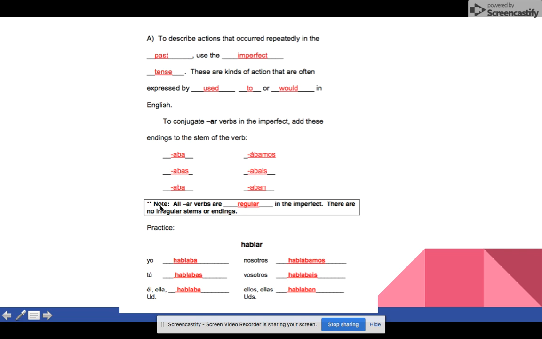And then note here in this box, all AR verbs are regular in the imperfect. So they are not irregular. There's no irregular stems or endings. That means every single one, even stem changing verbs, will have these endings. Let's take a look at the example, hablar. On your copy of the notes, go ahead and fill them in. Hablaba, hablabas, hablaba, hablábamos, hablabais, and hablaban. You can pause the video to catch up.